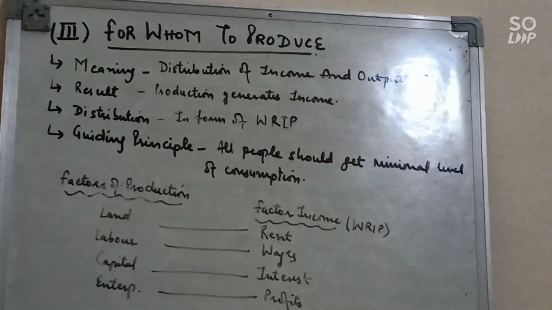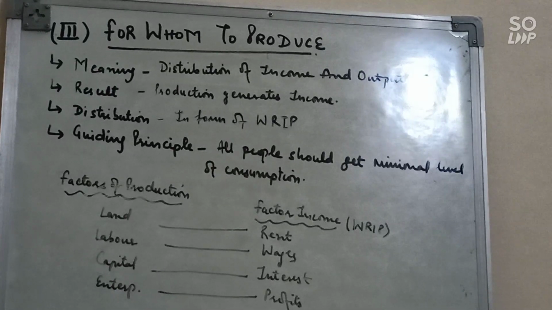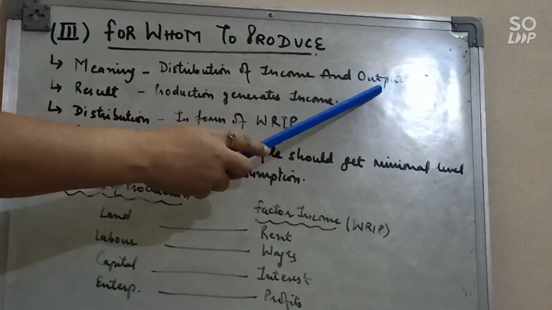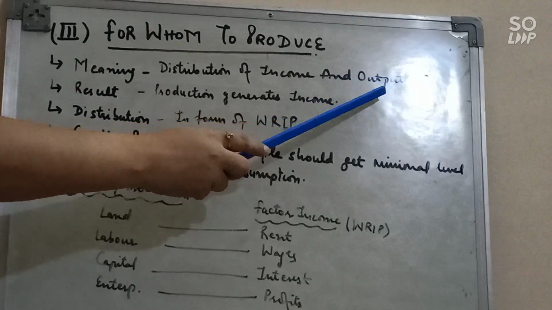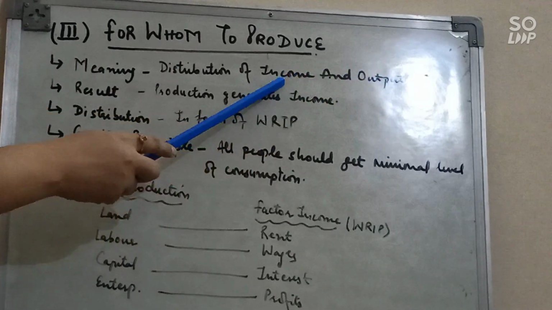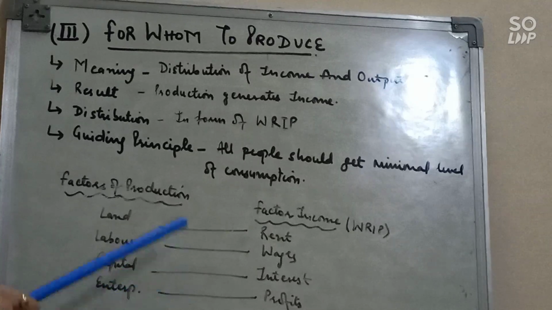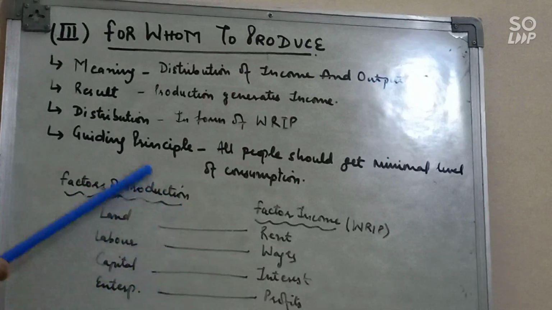For whom to produce? First of all, meaning this problem is concerned with the distribution of income and output produced. So we are producing goods and services, and we have to distribute it among the people. And production has to generate the income, so we have to distribute the income also. So production generates income. Production is a result of combined efforts of all these factors of production.